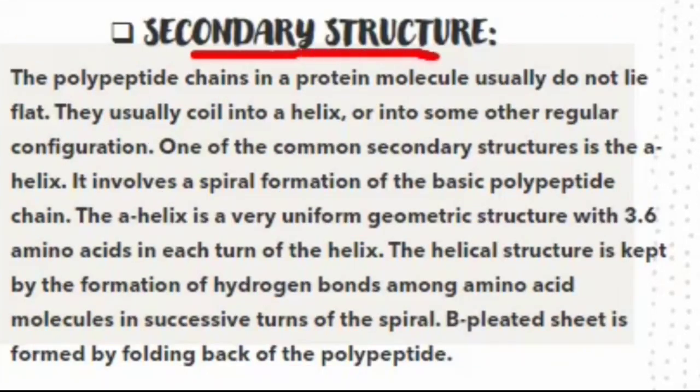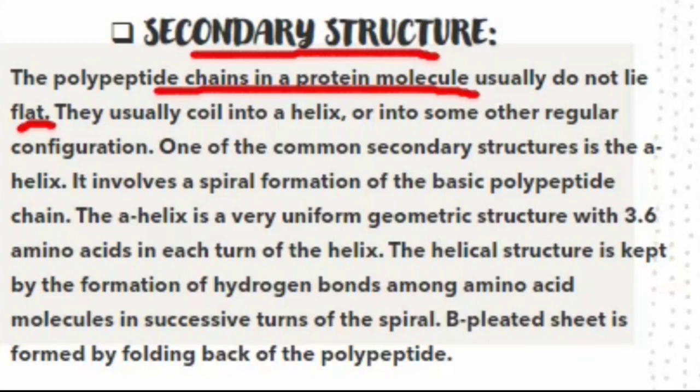Here is the secondary structure of protein. Secondary structure of protein is much more complex than the primary structure of protein. The polypeptide chains in a protein molecule usually don't lie flat. Each structure of protein has specific properties depending upon the sequencing and coding of amino acids.